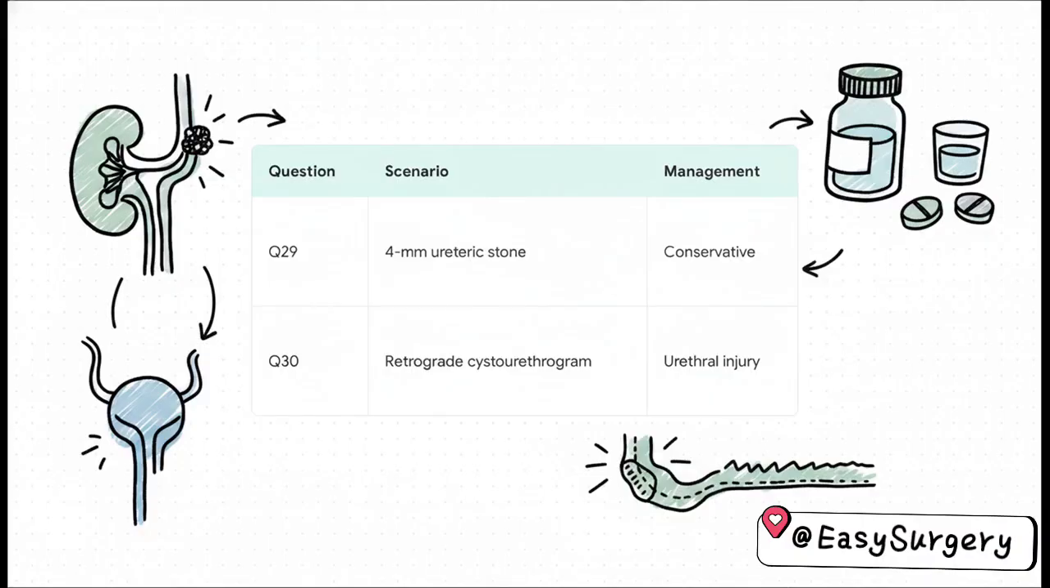Immediately following that is question 30. What is the primary indication for a retrograde cystourethrogram? The answer is suspected urethral injury. You absolutely want to establish the integrity of the urethra before doing literally anything else.